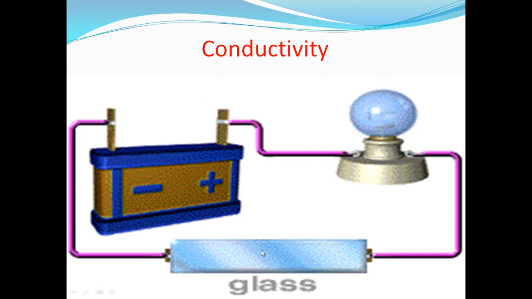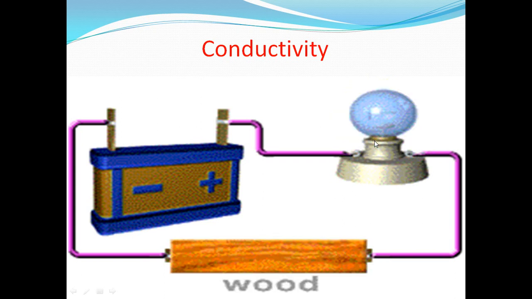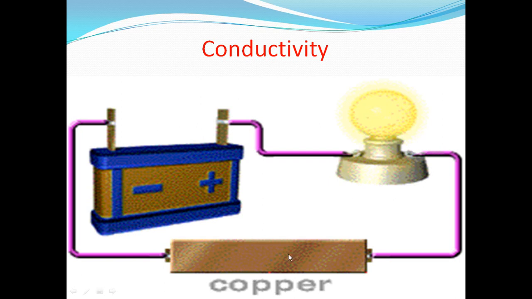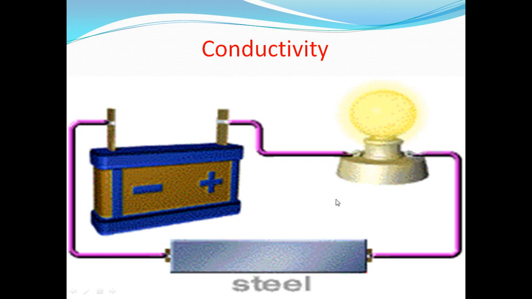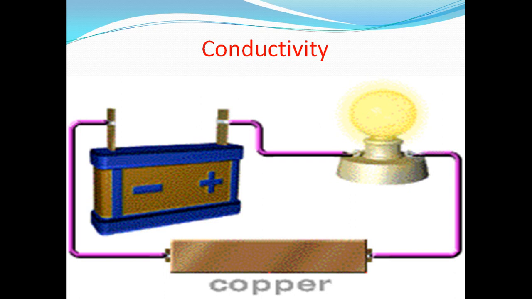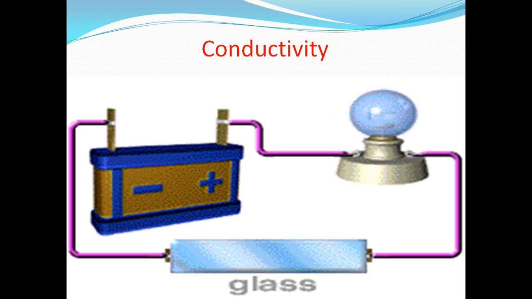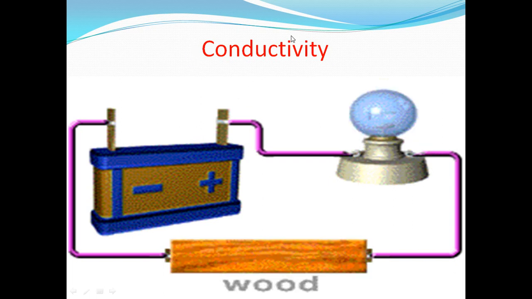As you see here, the glass can't conduct electricity, the wood can't conduct electricity, whereas the piece of iron can conduct electricity. If I get another piece of glass, will it conduct electricity? Of course it can't, because it is a fixed property for the glass, for the wood, and so on. So number one, or the first concept, is conductivity.